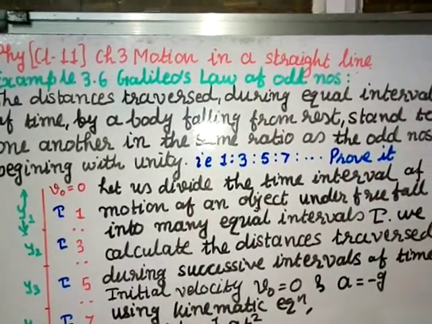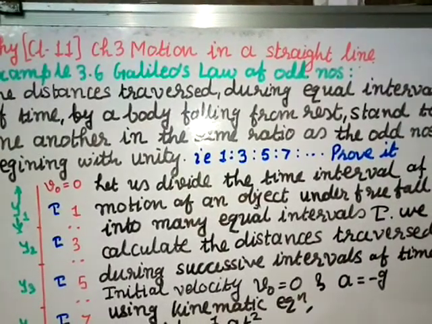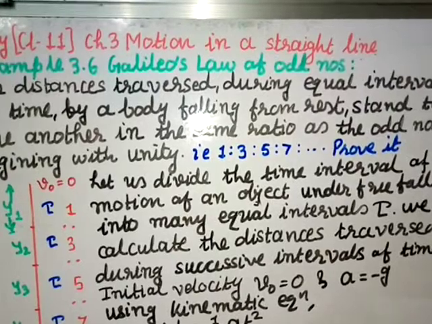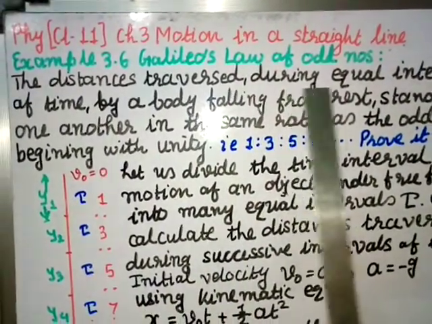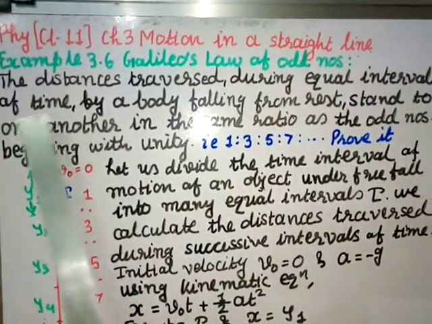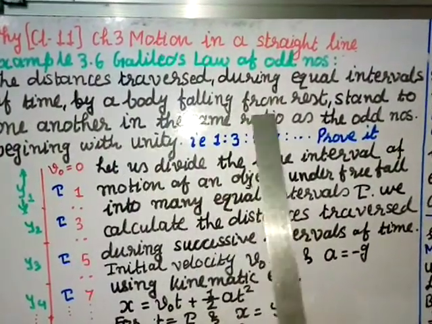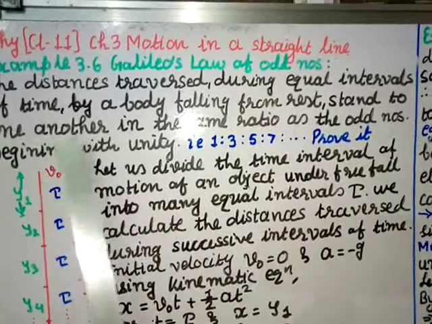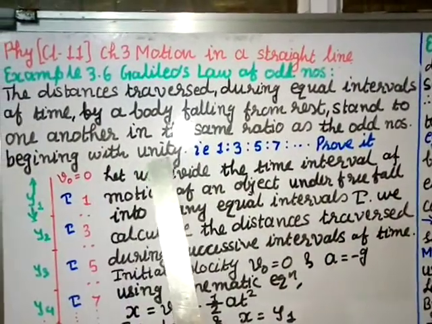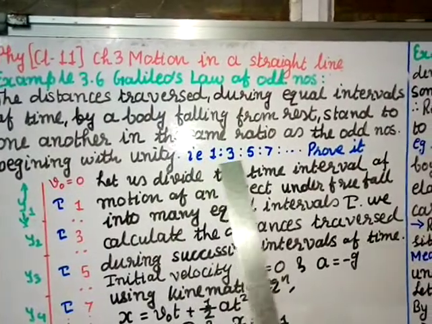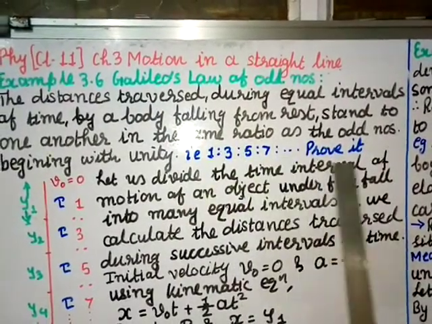Physics Class 11 Chapter 3, Motion in a Straight Line. Galileo's Law of Odd Numbers. The distances traversed during equal intervals of time by a body falling from rest stand to one another in the same ratio as the odd numbers beginning with unity, that is 1:3:5:7 and so on. Prove it.